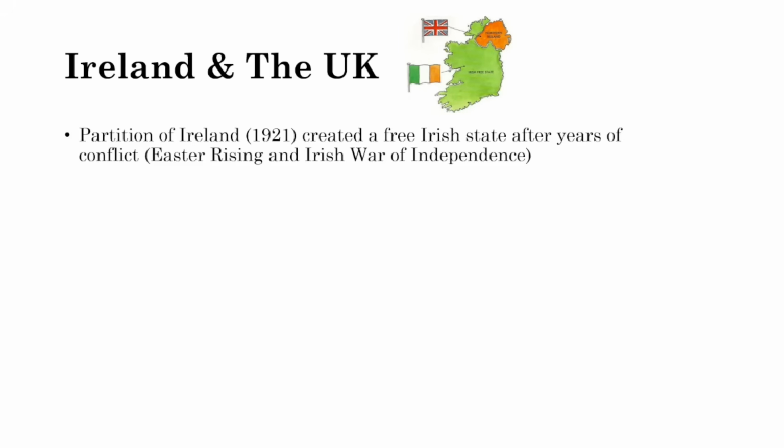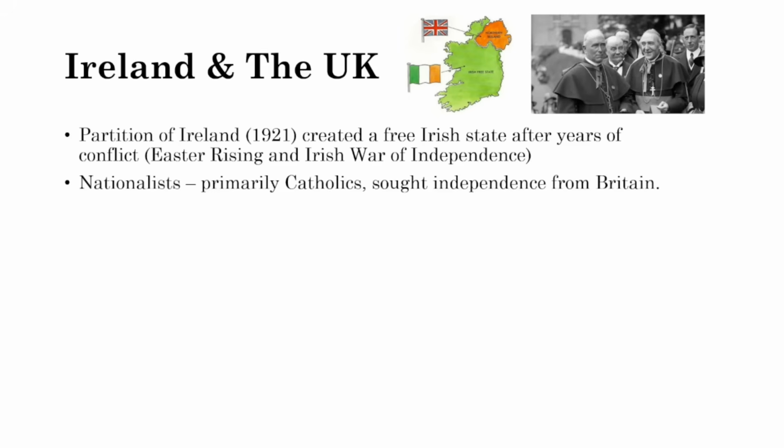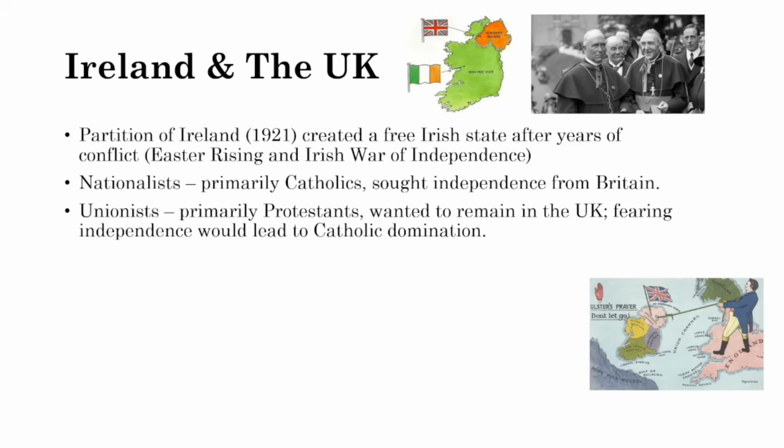So the partition of Ireland was created in 1921. It created a free Irish state after years of conflict, like the Easter Rising, which was a failed rebellion during Easter week by the Irish. And then the Irish War of Independence was fought by the Irish Republican Army and the British. We have two main groups here. We have the nationalists and the unionists.